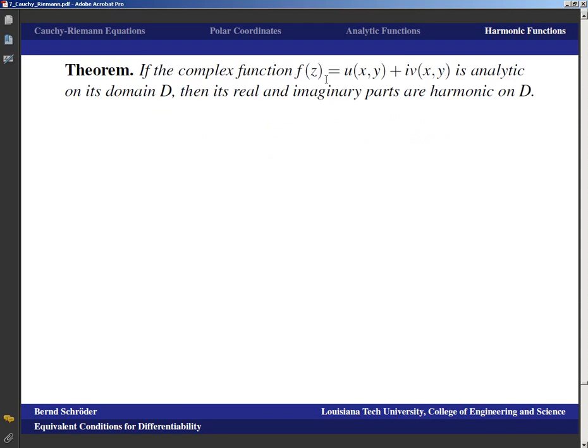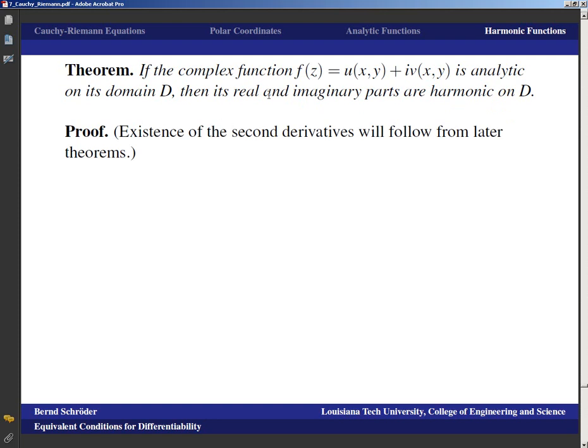If you've got a complex function f of z equals u plus iv, if that thing is analytic on its domain D, then its real and imaginary parts are both harmonic on D, and that is really the key connection between harmonic and analytic functions. And the proof: well, complex functions that are analytic have only one derivative. We will actually prove a little bit later that analytic functions have derivatives of arbitrary order, and that means that the second and all the other derivatives also exist.